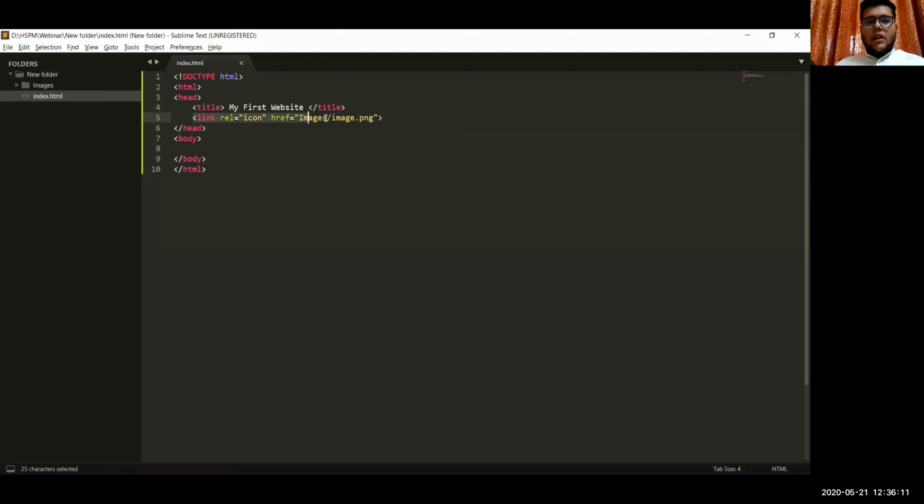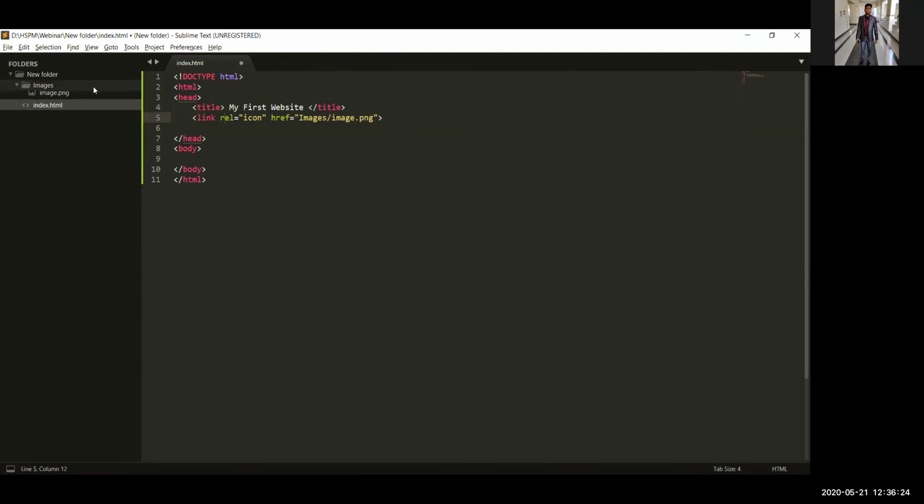Now link, as I said, there is this icon that appears on the website, so we want that. To do that, we have to link this image. Dhruv sir, we can't see your Chrome browser. Please check that.